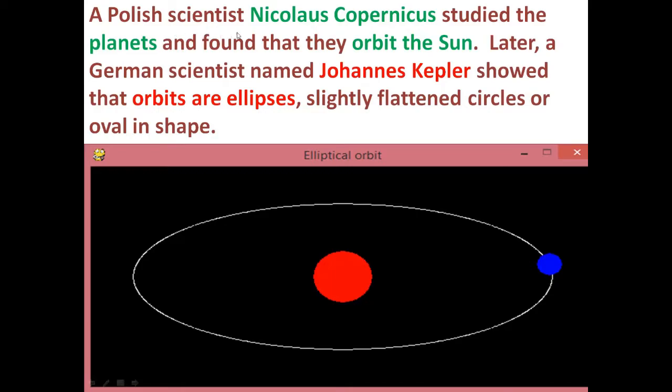A Polish scientist by the name Nicholas Copernicus studied the planets, and he found that the planets orbit the sun. Later on, a German scientist by the name Johannes Kepler showed that the orbits are ellipses. They are flattened circles, they are oval. They are not round. This is the oval orbit.